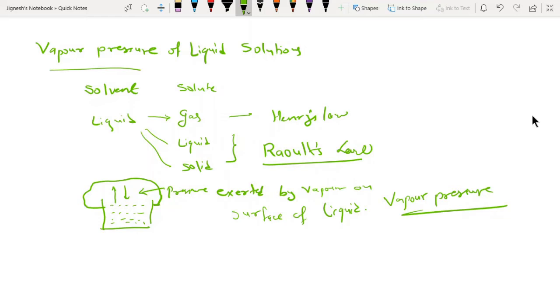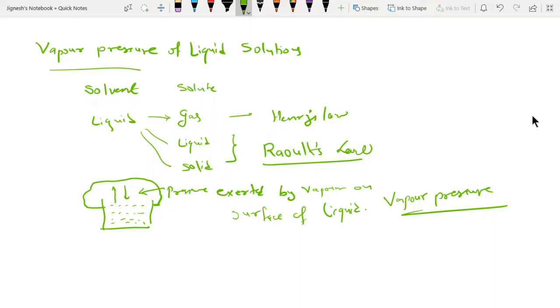When we see liquid solutions, what Raoult has talked about. He is a French scientist, his name was François Marie Raoult. In 1886, he carried out plenty of experiments on a number of binary solutions.